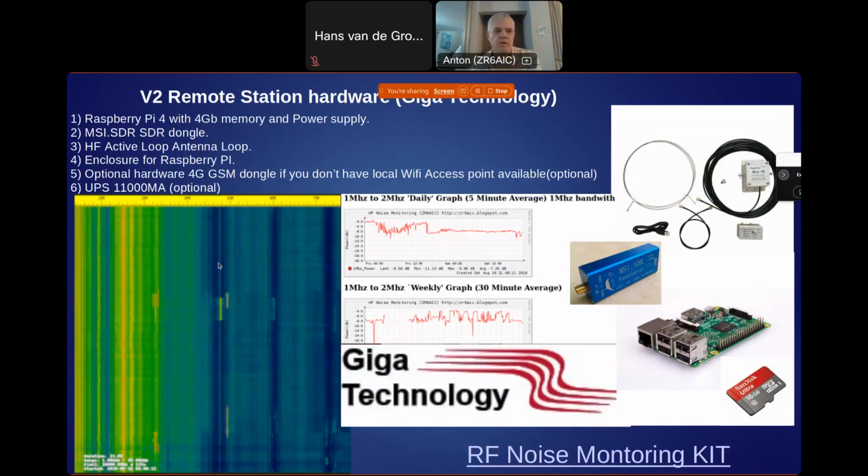The Raspberry Pi system basically needs Wi-Fi internet connectivity or Ethernet connectivity, if you're having it in a spot where there's already internet connectivity. If you have an area where you want to install this and you don't have internet, we can add a 4G GSM dongle to the Raspberry Pi, and it will connect to the internet and send the data at night. That's basically the setup.